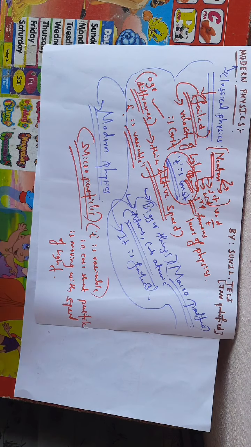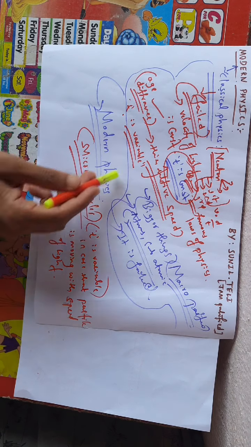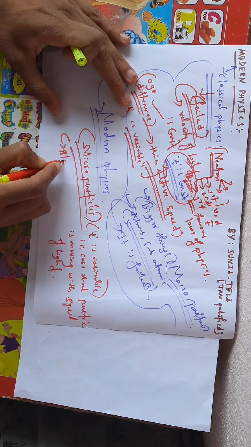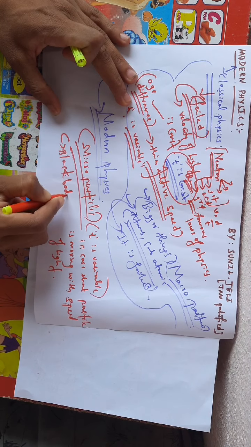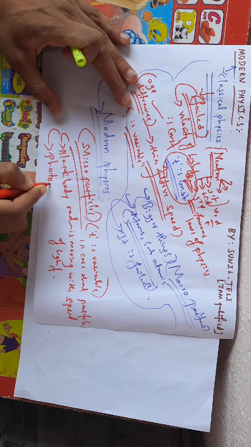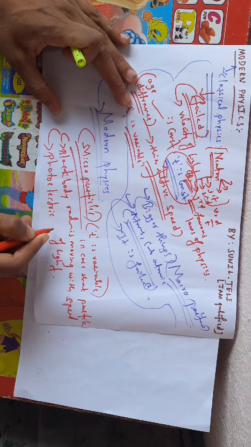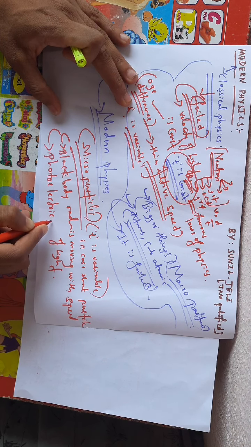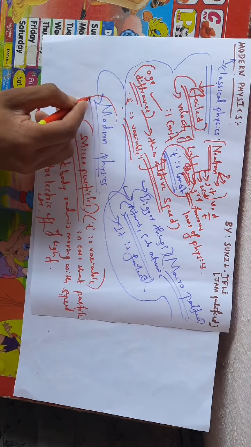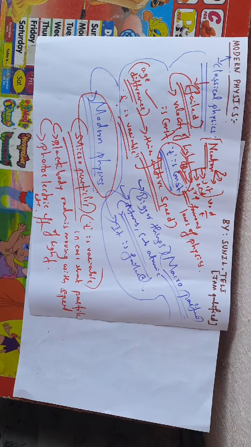In those cases time is variable. Even you can study radiation, black body radiation, and the photoelectric effect in modern physics. These are the developments of modern physics.